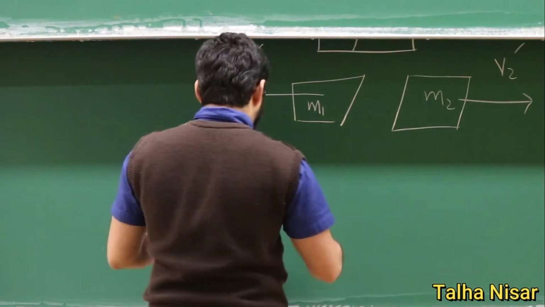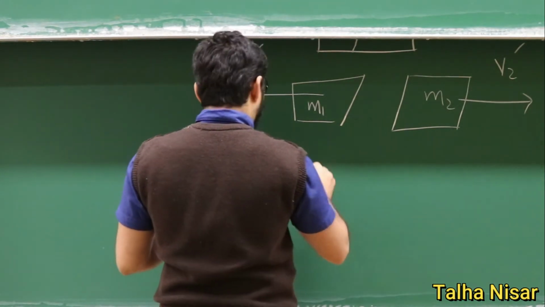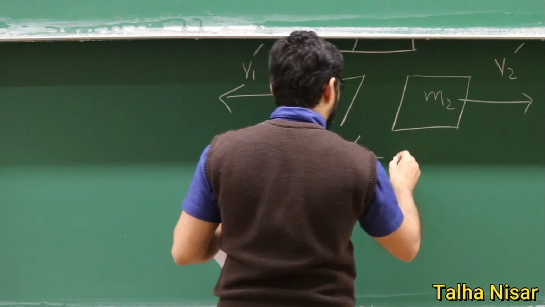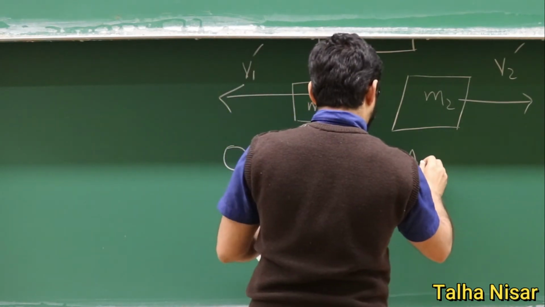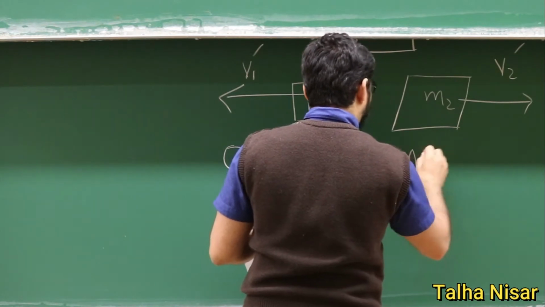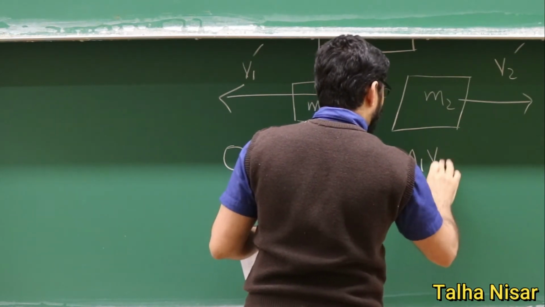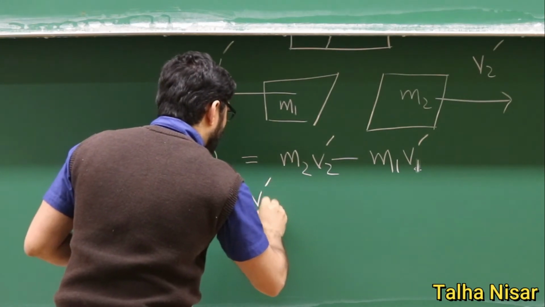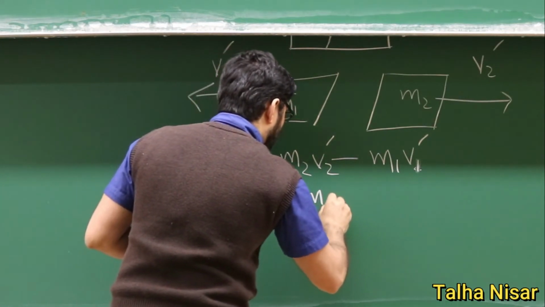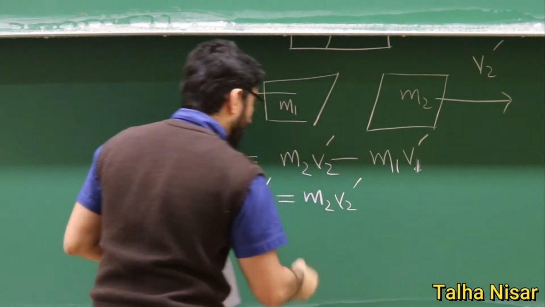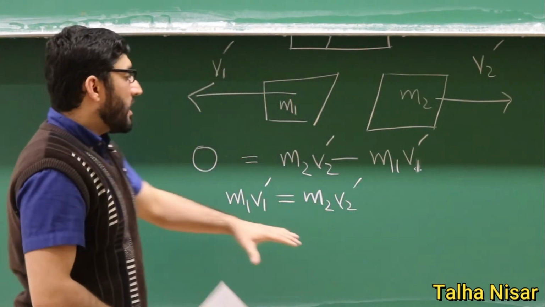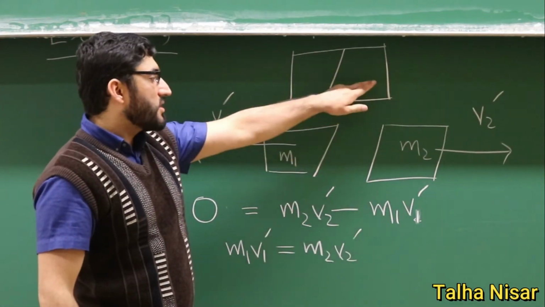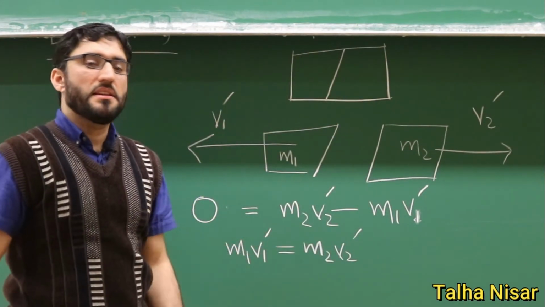After the collision, we will have m2 v2 minus m1 v1, and they will cancel each other. So the total momentum is still conserved. Before the collision, the momentum was 0, and after the collision, the total momentum is 0.